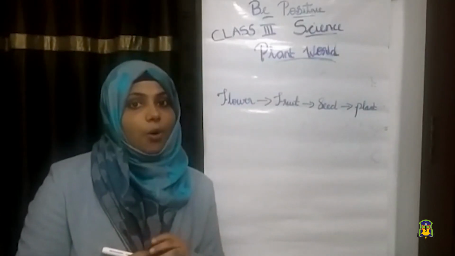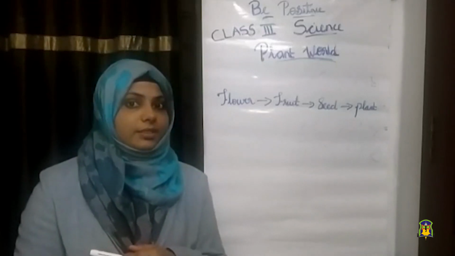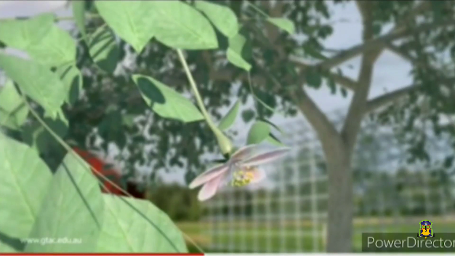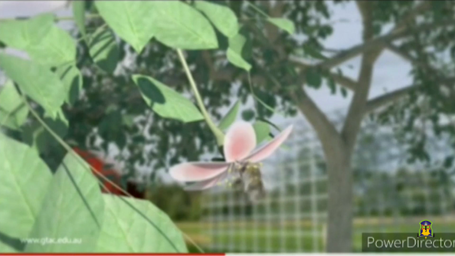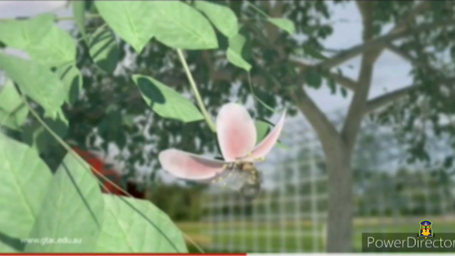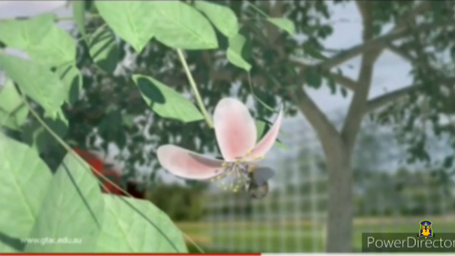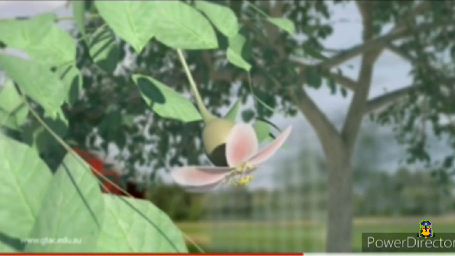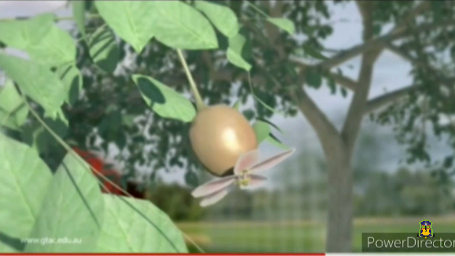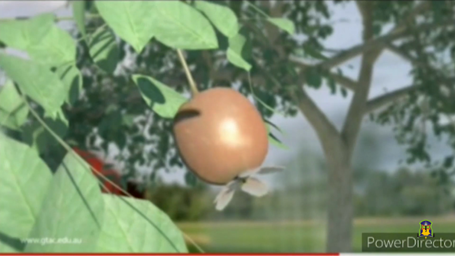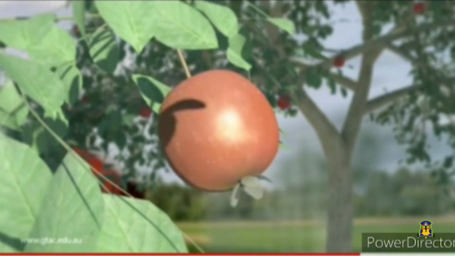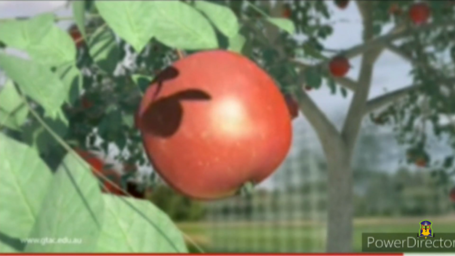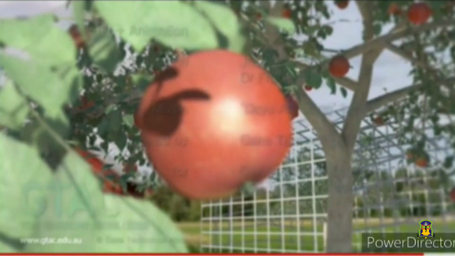Let us see how apples are produced from apple flowers. Can you see this beautiful apple flower? First, the apple flower forms. Then bees suck the nectar. What is nectar? Yes, it is used to make honey. Then the apple flower gradually turns into apple fruit. The apple fruit has seeds inside it. These seeds grow into a new apple plant.